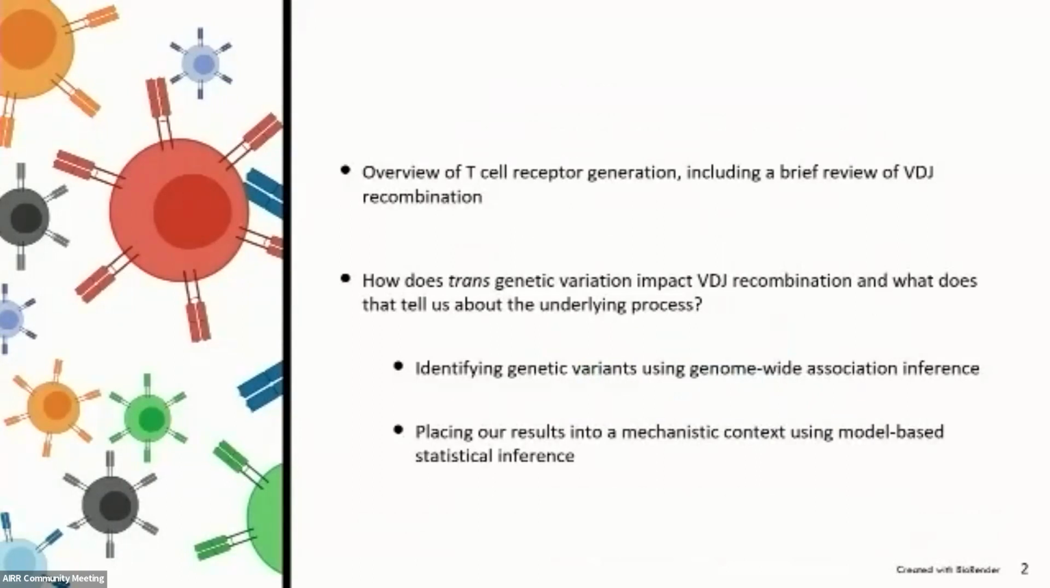Just to give a breakdown of what I'm going to be talking about today, I'm going to start with an overview of T-cell receptor generation, including a brief review of VDJ recombination and the actual enzymes involved in the process. And then I'll dive into the main question that we're interested in, which is how does transgenetic variation impact VDJ recombination, and what does that tell us about the underlying process? Specifically, I'll focus on two stories that we've been working on. The first is where I'll spend most of our time, which is our work to identify genetic variants using genome-wide association inference. And then I'll hint at where we're going next, which is to try to place our results into a mechanistic context using model-based statistical inference.